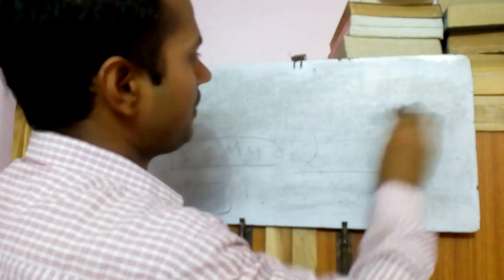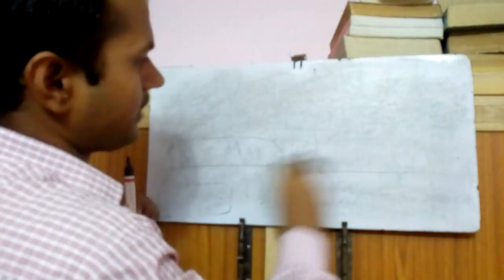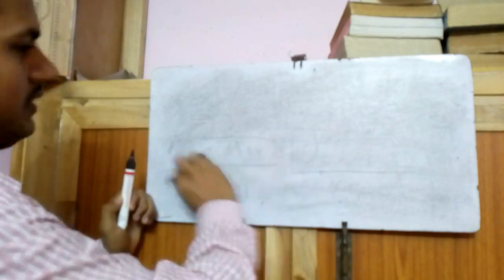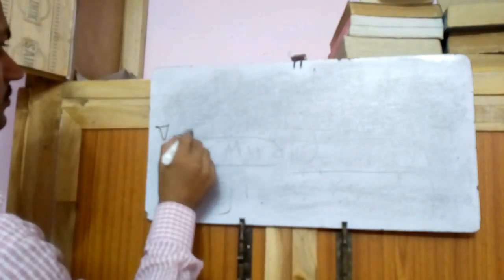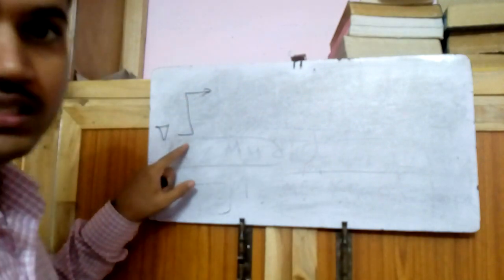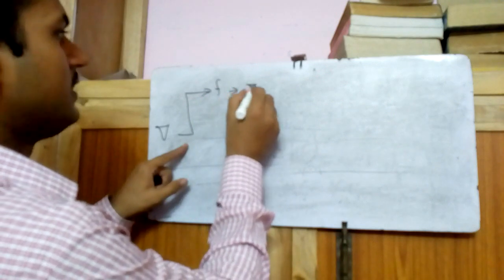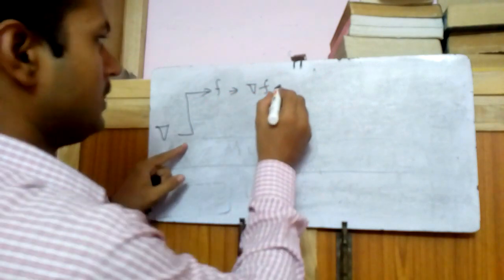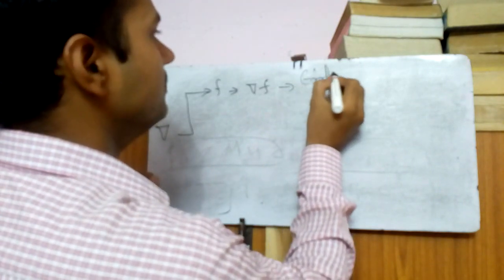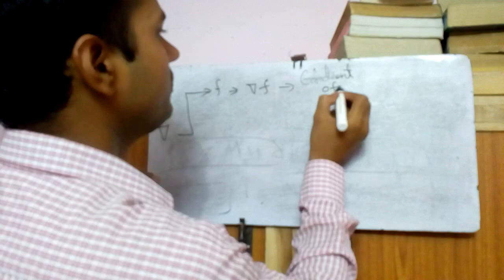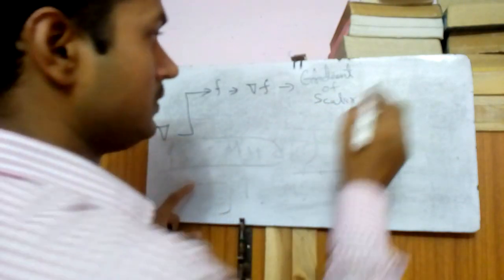It can be applied on a vector or a scalar. If it is applied on a scalar f, like this, del f, it is known as the gradient of a scalar. Gradient of scalar, and the result will be a vector.